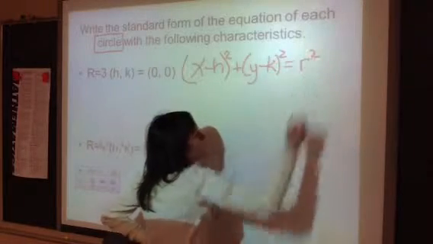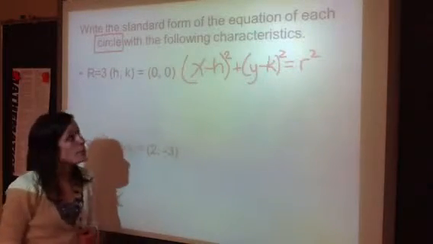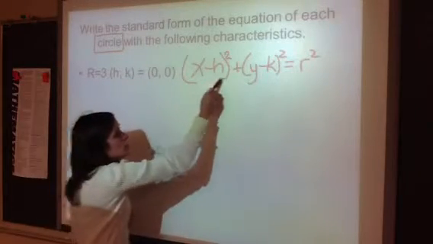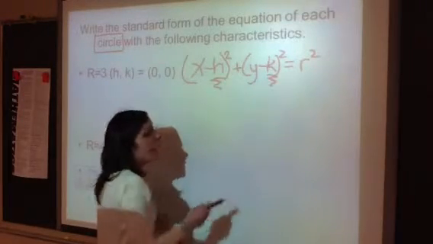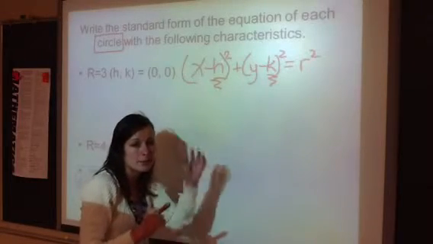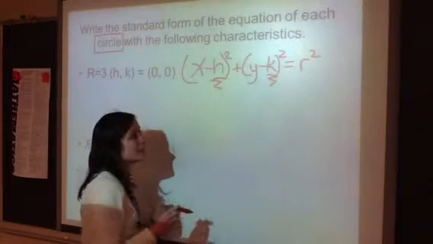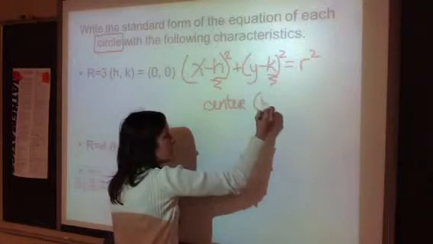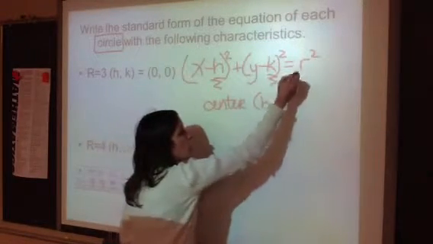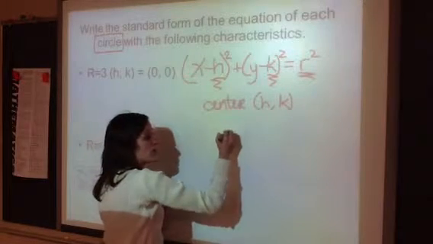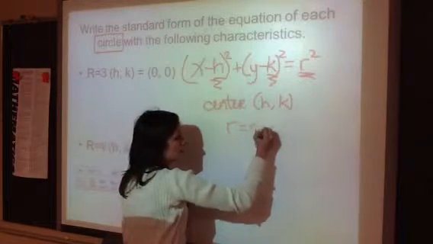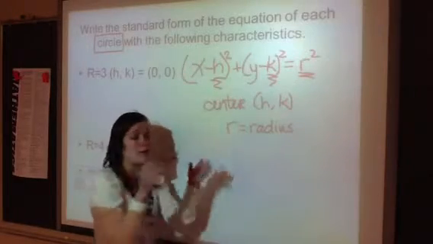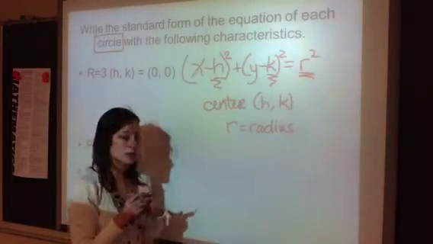Our standard form looks like that. What you are going to do, the h and the k are actual numerical values. There will be a number in those places. That is where the center of your circle is. So our center is (h, k). R is an actual numerical value, and it represents our radius. You will not put in a value for x and for y. You have to have an equation, and it has to have both letters there.